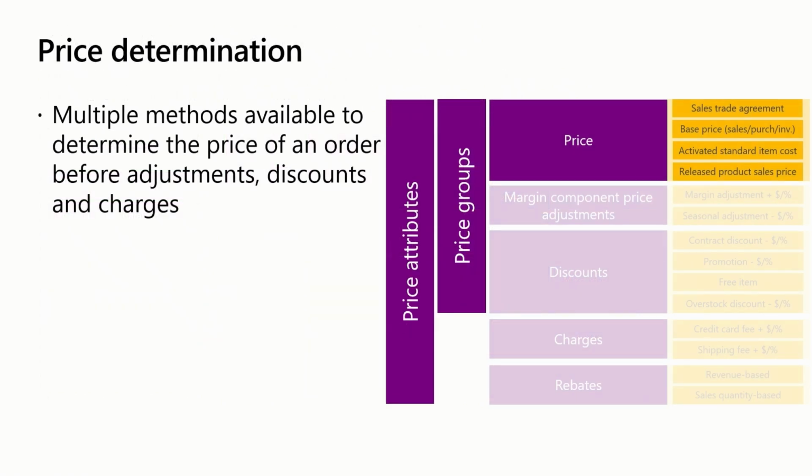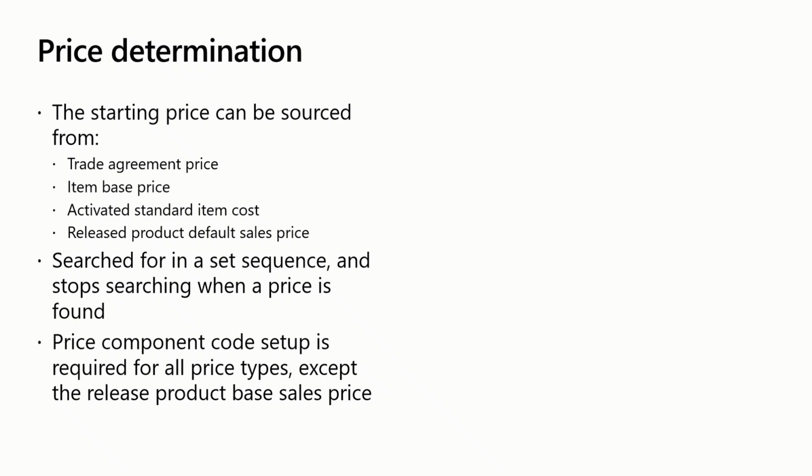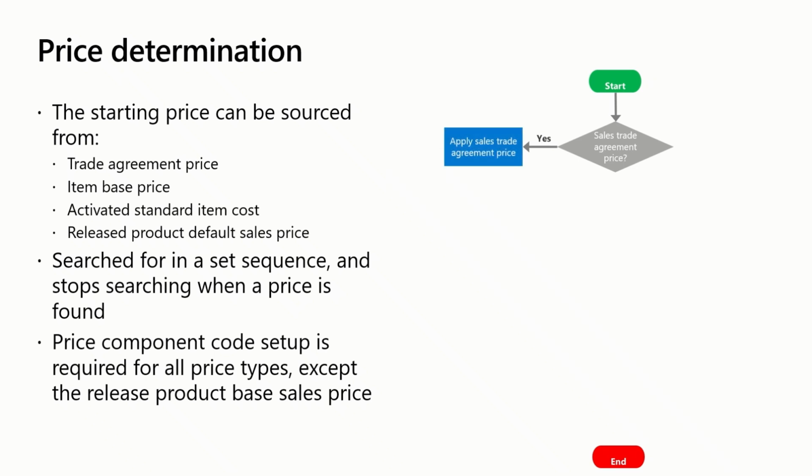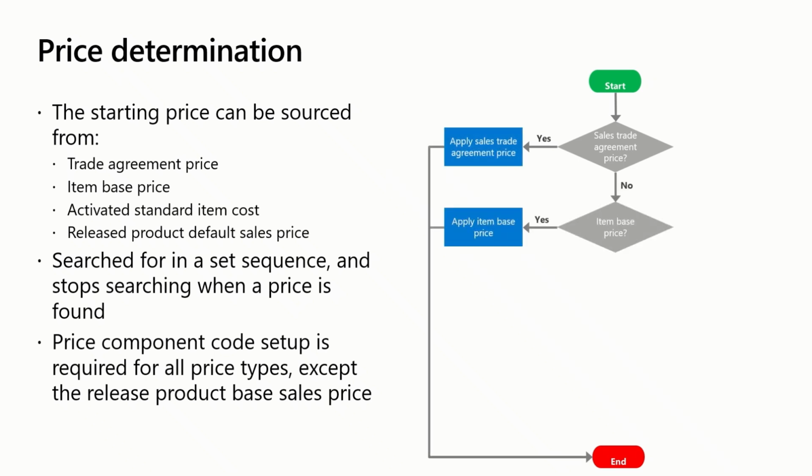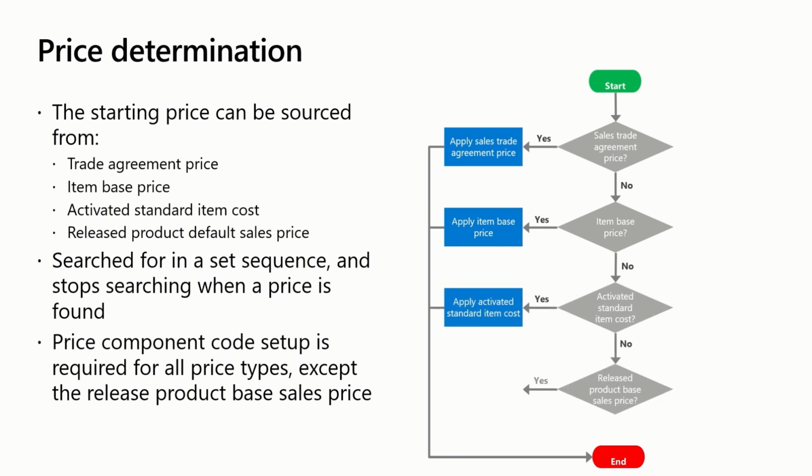The first step in the price calculation process is to determine the price of an item before any adjustments, discounts, or charges. The price can be derived from multiple sources, such as the sales price on a trade agreement, calculated as an item-based price, the activated standard item cost, or the base sales price of the released product.